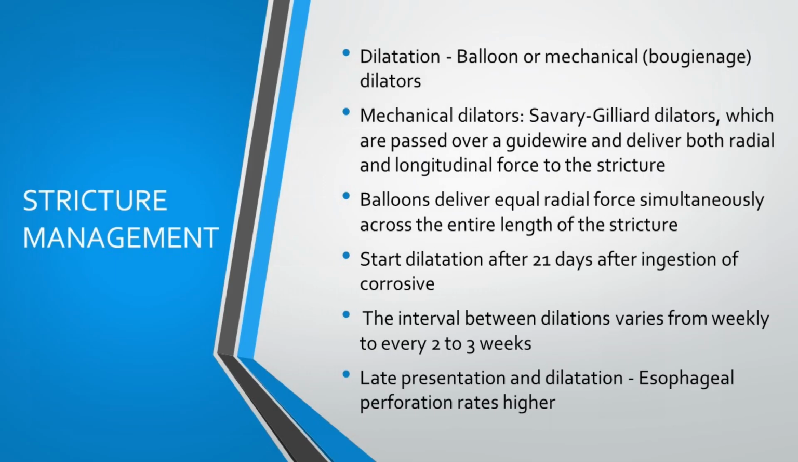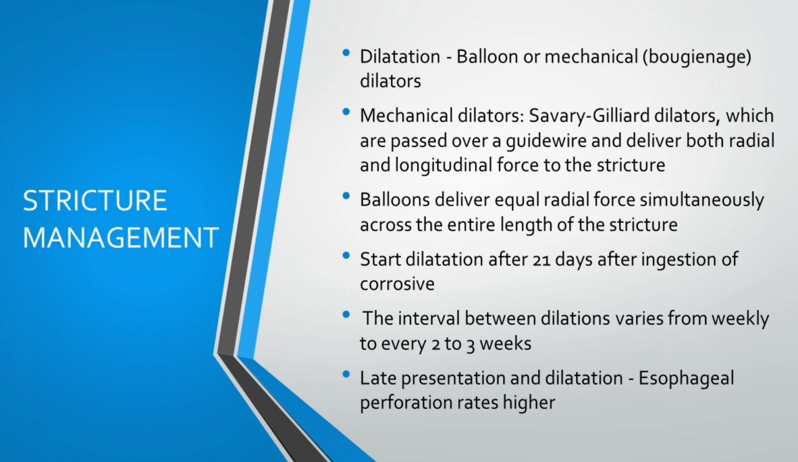Now from the stricture management point of view, we always look at dilatation. Dilatation can be balloon or mechanical, that's your bougie. Mechanical, Savary-Gilliard, gives you pressure or force that is longitudinal as well as radial. But the problem is that it's a tapering dilator, so the amount of force applied is not equal all throughout the stricture. If you have a long length stricture, you may have more force on the upper side and less on the lower side.